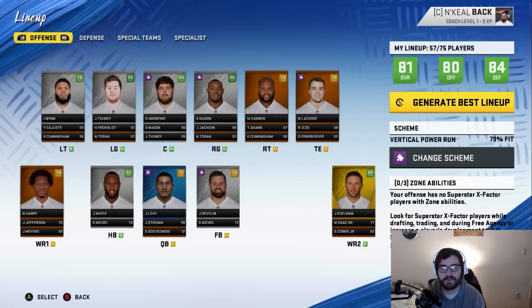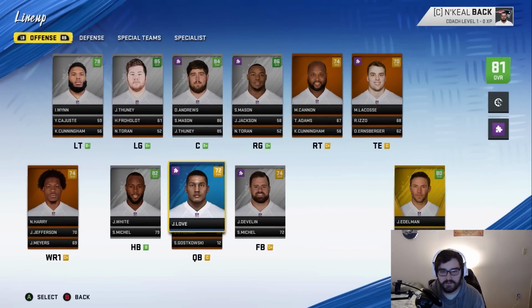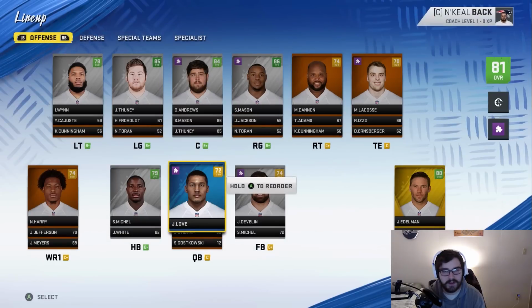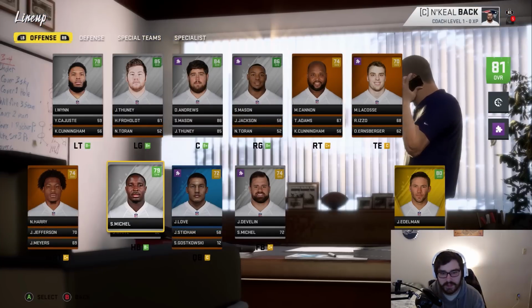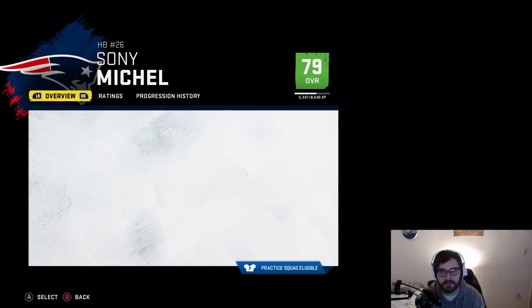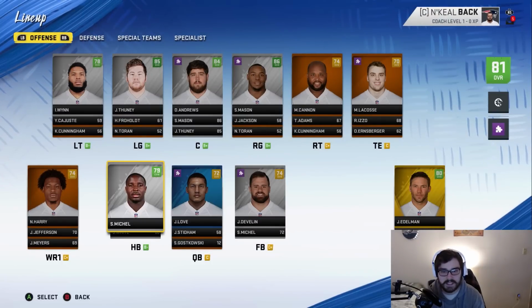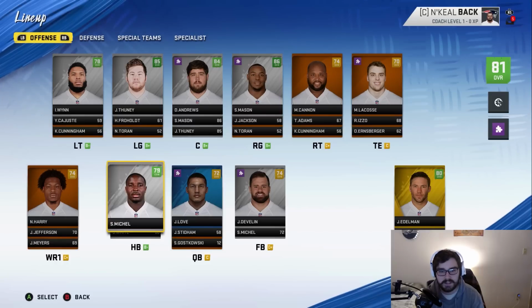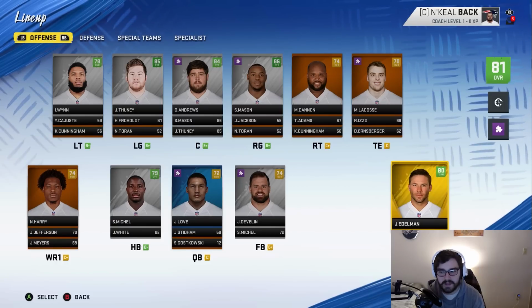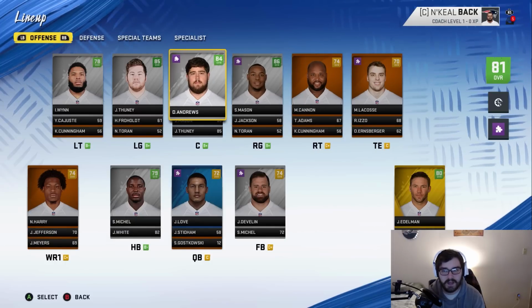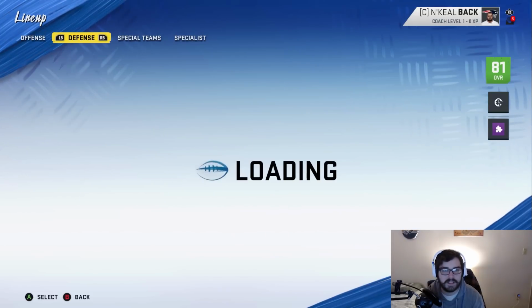This is going to be the team here for the first full season. It's an 81 overall, 80 offense, 84 defense. On the offense, we now have Jordan Love starting at quarterback. I really hope he can do something on this team. I hope he can win Offensive Rookie of the Year. That would be huge. Sony Michel will be the number 1 running back with James White backing him up. Rex Burkhead is no longer on the team because it saves some money and we have some decent running back depth behind James White, so it's not that big of a deal there. N'Keal Harry will be the number 1 receiver. Julian Edelman, the 2. Justin Jefferson will be the 3. The offensive line is exactly the same. We still have Matt LaCosse at tight end as well.